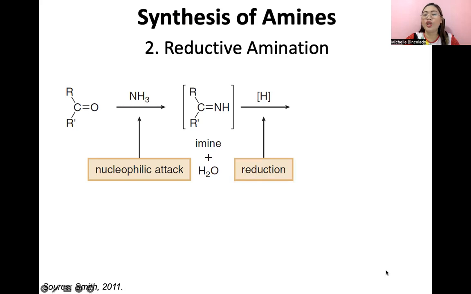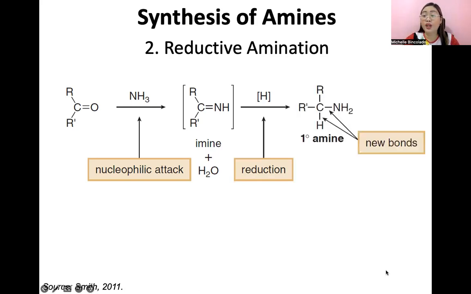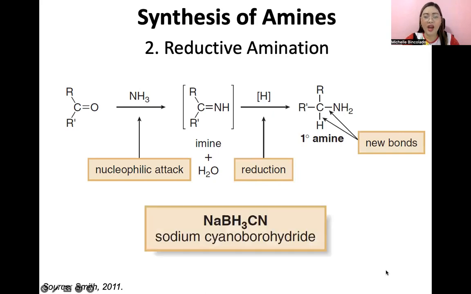I'll show you later. So upon the reduction guys of amine, mafo-form ang primary amine and naka-highlight dito ang new bonds. So guys, ito ang specific reagent to be used for reductive amination. This is sodium cyanoborohydride. So pakidagdag guys sa growing list yun ng mga RAs. Okay? So yan guys, ang second way natin to prepare or synthesize amines.